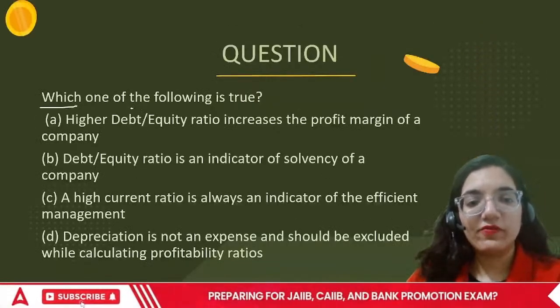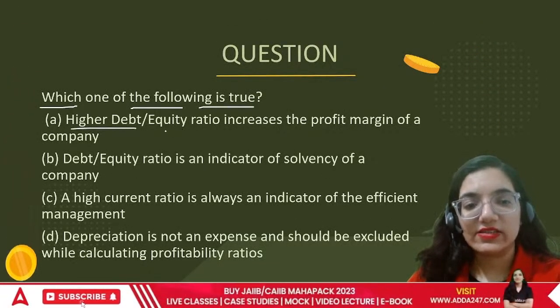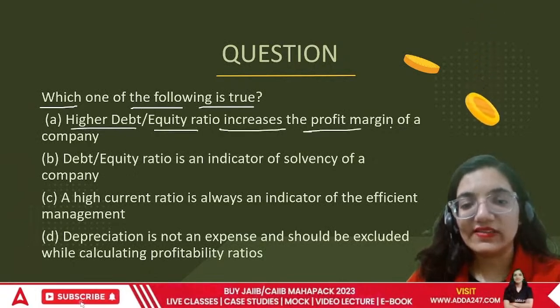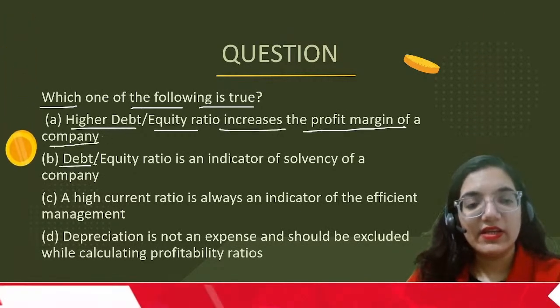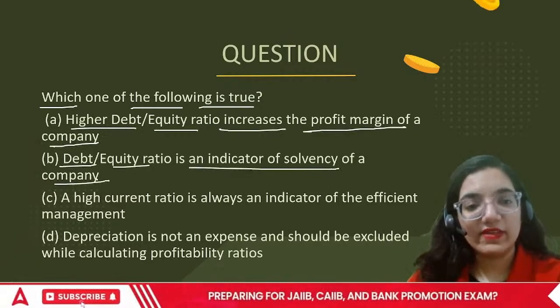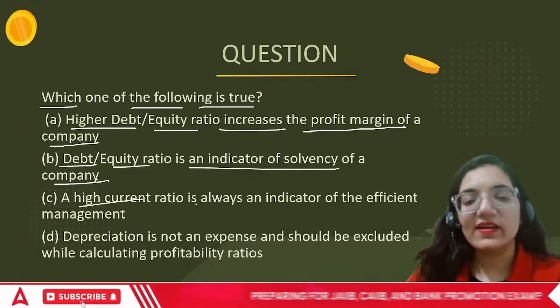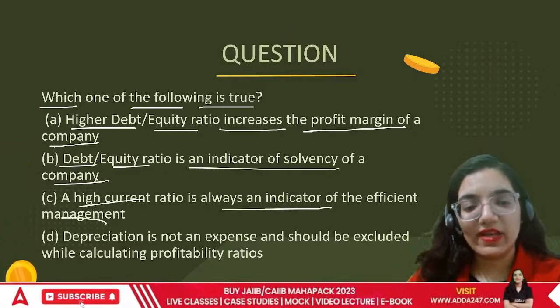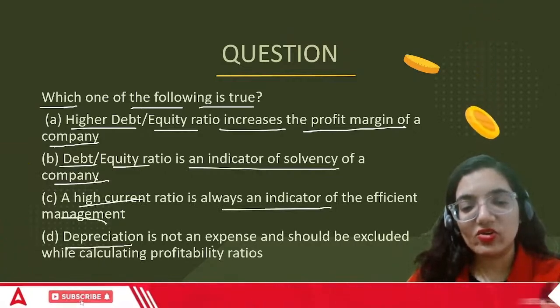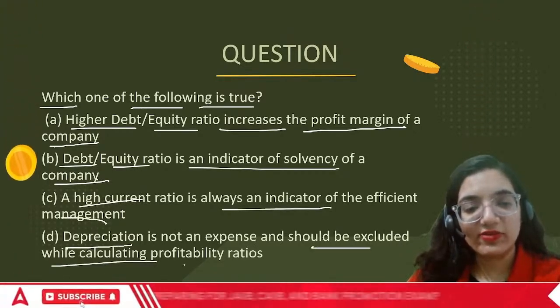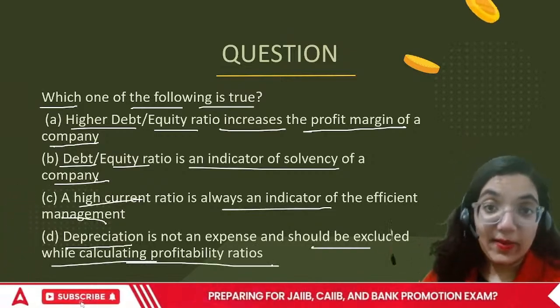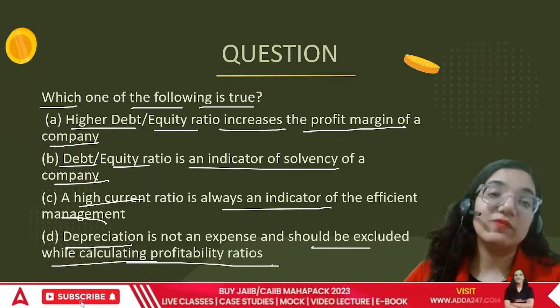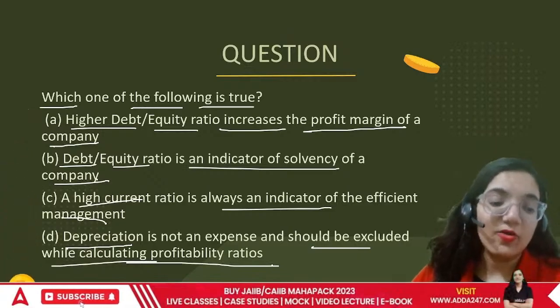Which one of the following is true? Higher debt equity ratio increases the profit margin of the company. Debt equity ratio is an indicator of solvency. A high current ratio is always an indicator of efficient management. And depreciation is not an expense and should be excluded while calculating profitability ratios. Depreciation is an expense which helps in reducing the tax. How can we exclude it?